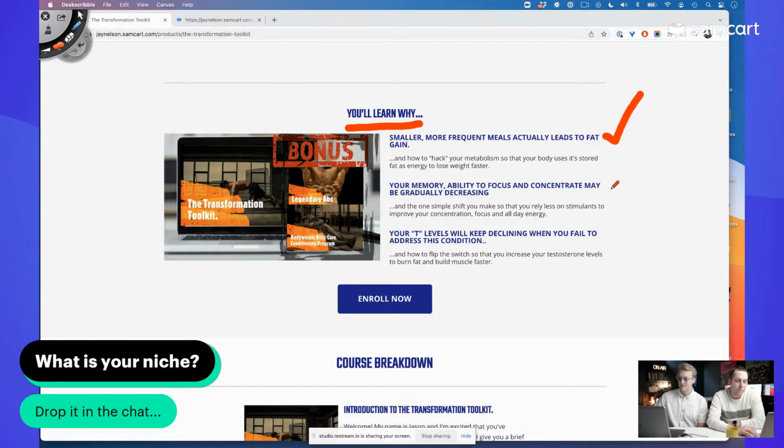You'll learn why your memory, ability to focus and concentrate may be gradually decreasing. I like that. If that's me, I don't want my brain going to hell. New angle. I like that. Help me out, Jay.